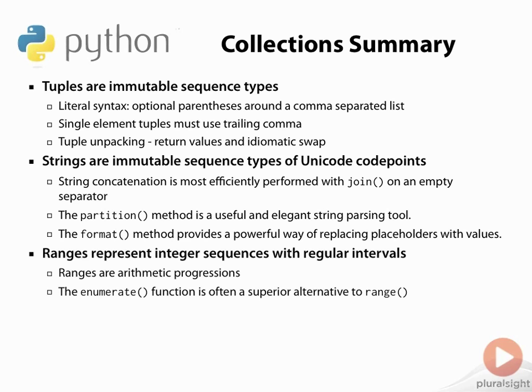Range objects are immutable sequence types which represent arithmetic progressions of evenly spaced integer values. Range is sometimes used to generate counters in loops, although the enumerate built-in function is often a superior alternative.